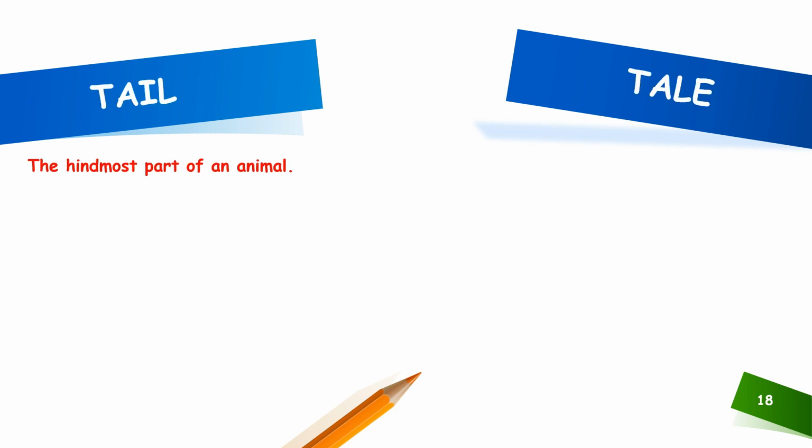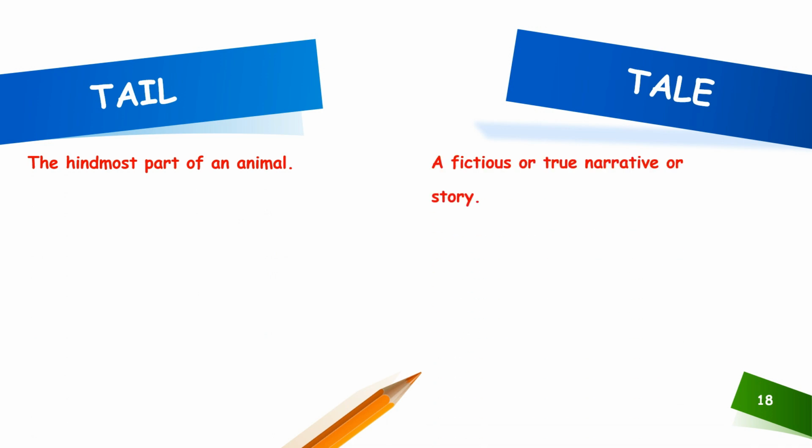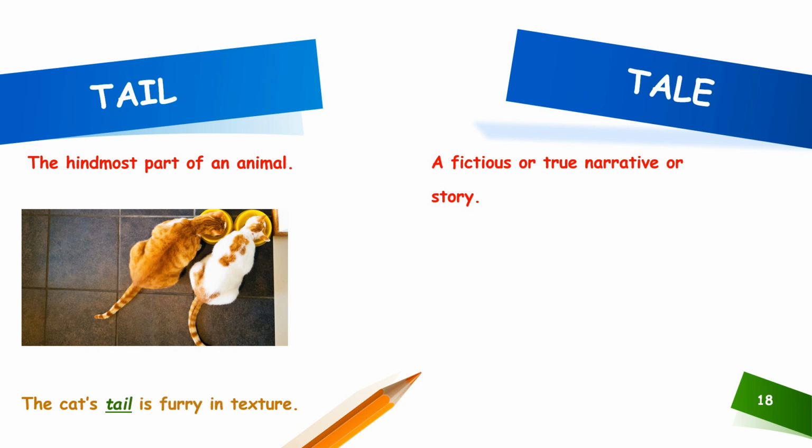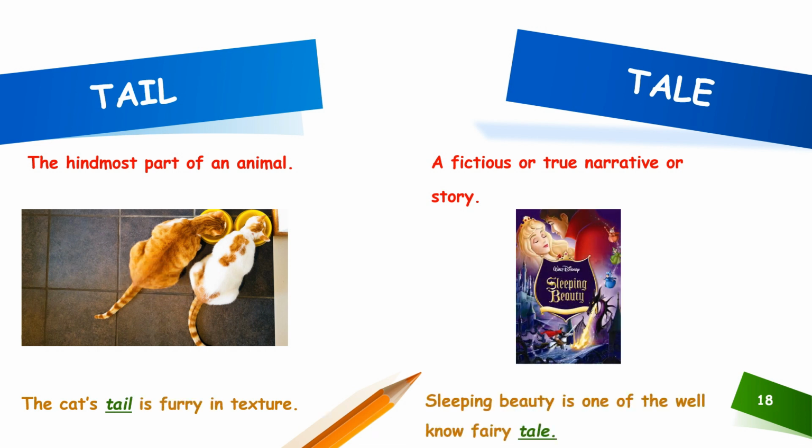The 18th set of homophones for discussion is tail. Tail is the hindmost part of an animal, and tale is a fictitious or true narrative or story. Now, let us see how to use this homophone in a sentence. The cat's tail is furry in texture, and Sleeping Beauty is one of the well-known fairy tales.